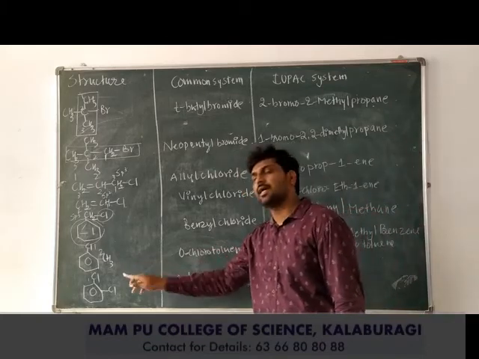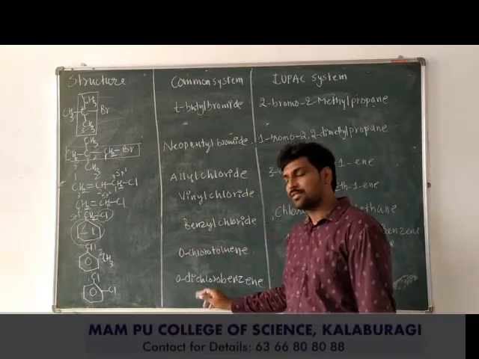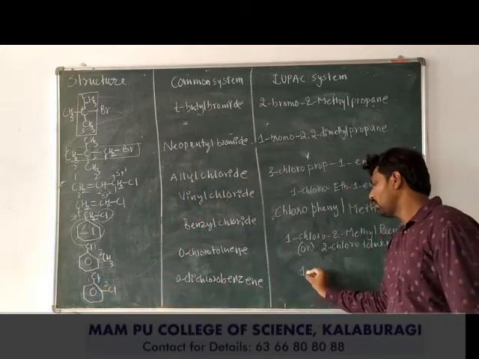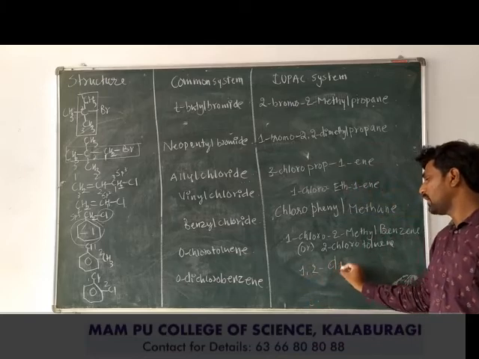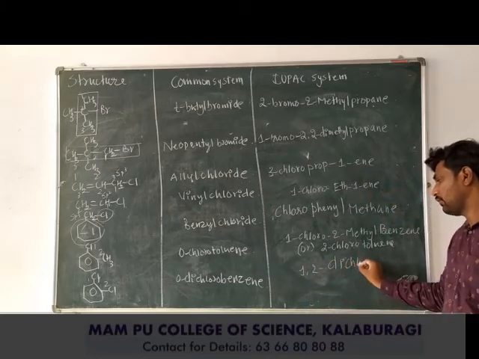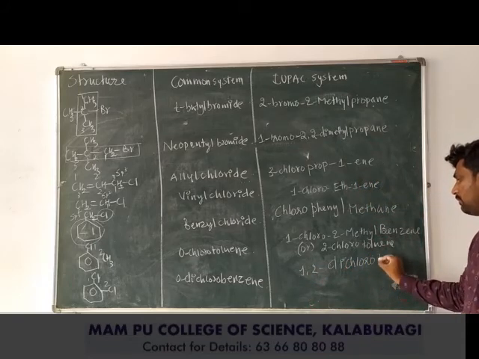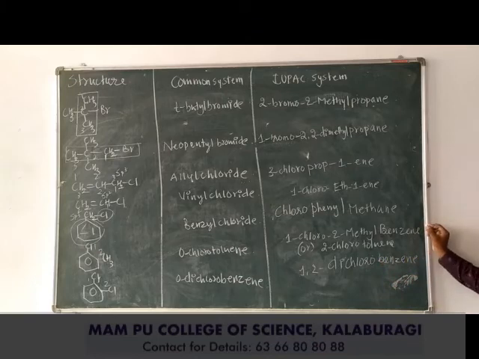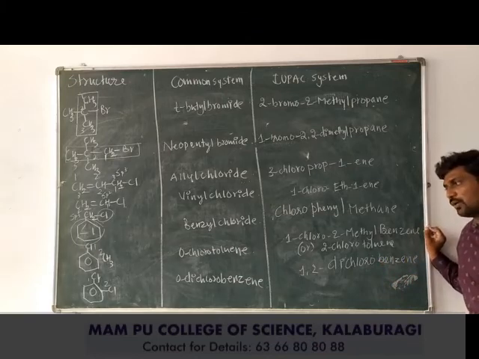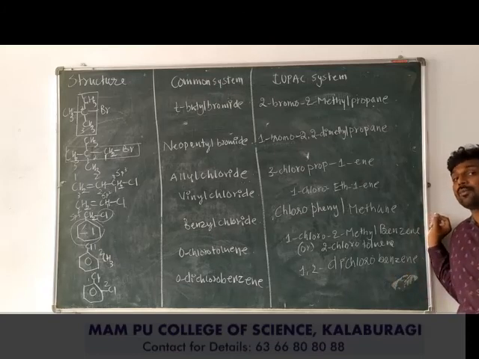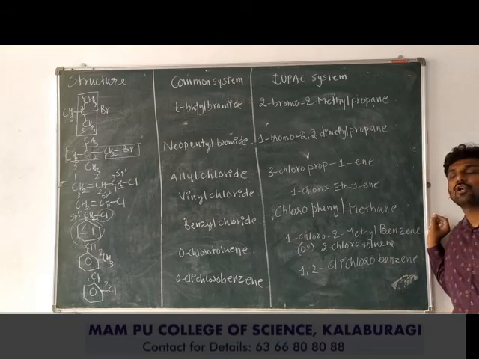Next is orthodichlorobenzene. Ortho positions are according to the common system. According to the IUPAC system, 1 and 2. Both are the same, so 1,2-di, because of the presence of 2 chlorine atoms, benzene. 1,2-dichlorobenzene is the IUPAC name of orthodichlorobenzene. If chlorines are available at the meta position, 1,3-dichlorobenzene. If chlorine is available at the para position, 1,4-dichlorobenzene.